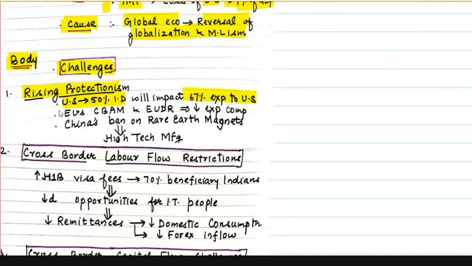Second is European Union. It has brought two acts. First is the cross-border adjustment mechanism, and second is the European Union deforestation regulation. Both these acts are basically to protect the environment, right?